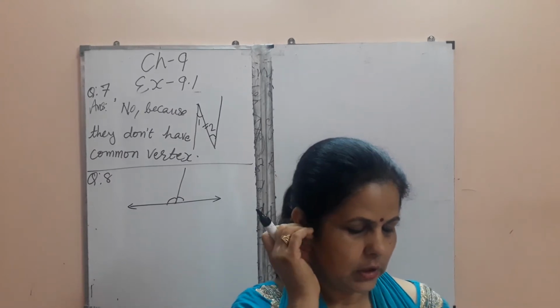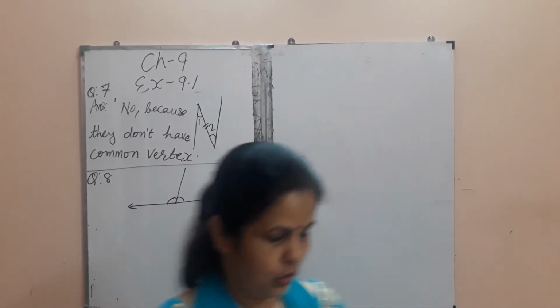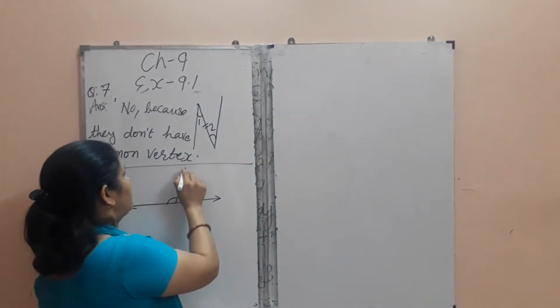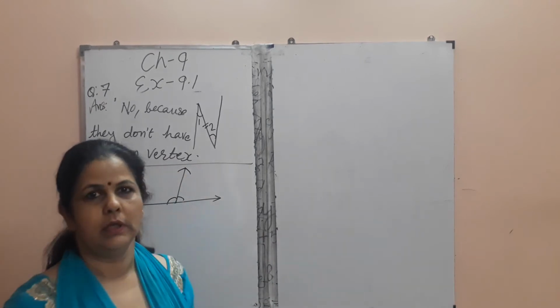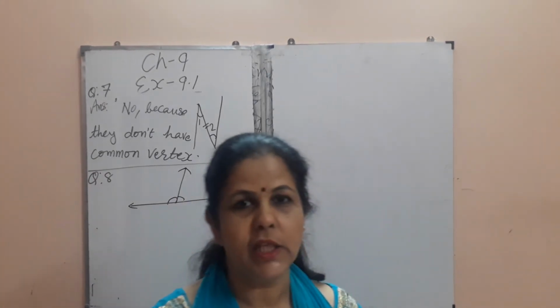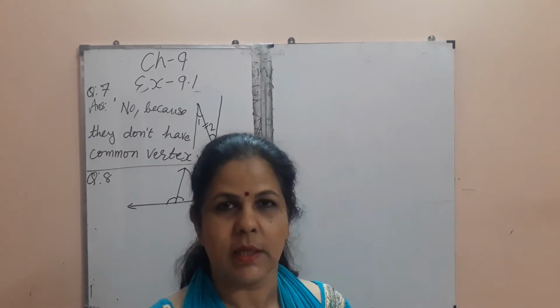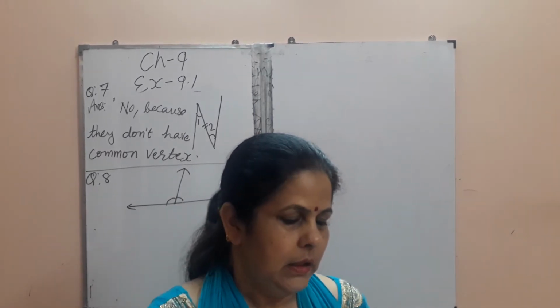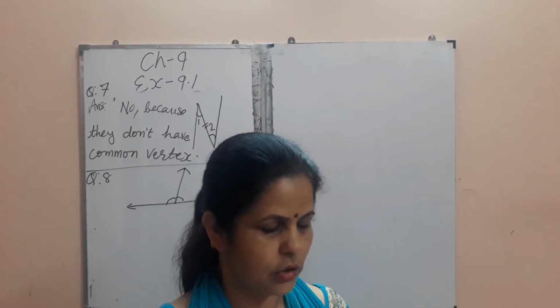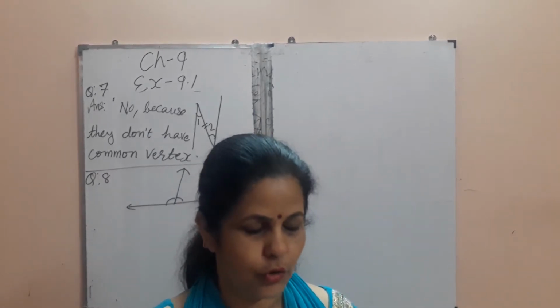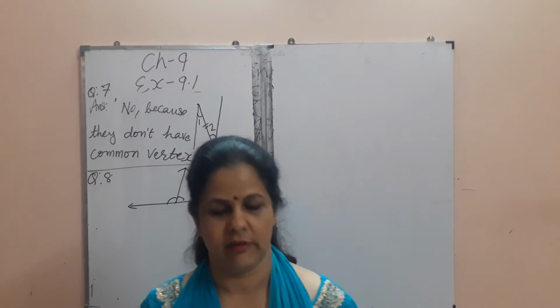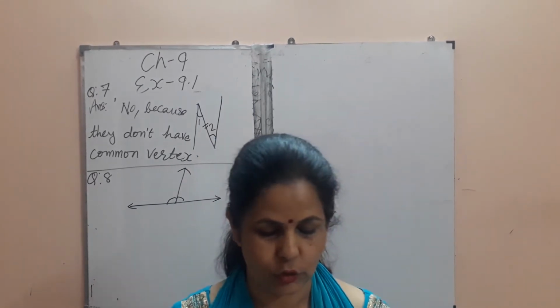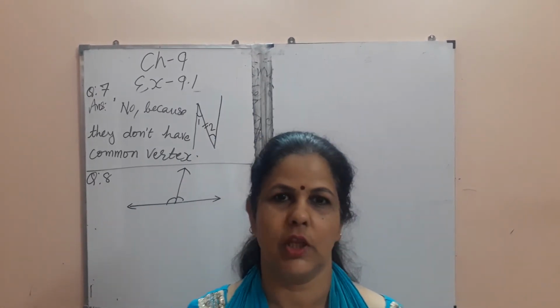So you will write the answer: no, they are not a linear pair but they are supplementary. This pair is not a linear pair, this pair is supplementary angles. Now question number 6. Answer the question. So this question try to do yourself. 1 or 2 questions I will tell you, others you will do yourself, and this question also you will do in the book.